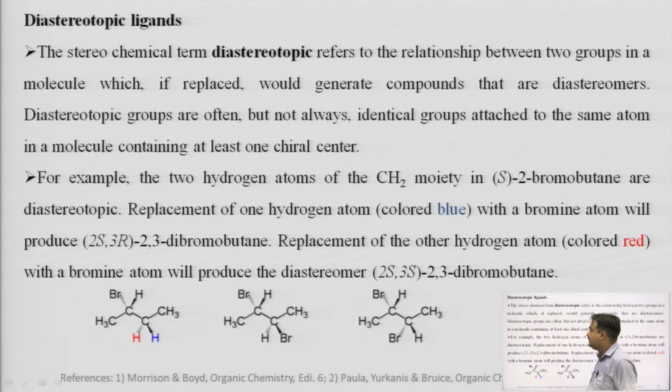Now, diastereotopic ligands. The stereochemical term diastereotopic ligand refers to, and we already know what diastereomers are, non-superimposable, non-mirror images. Okay.